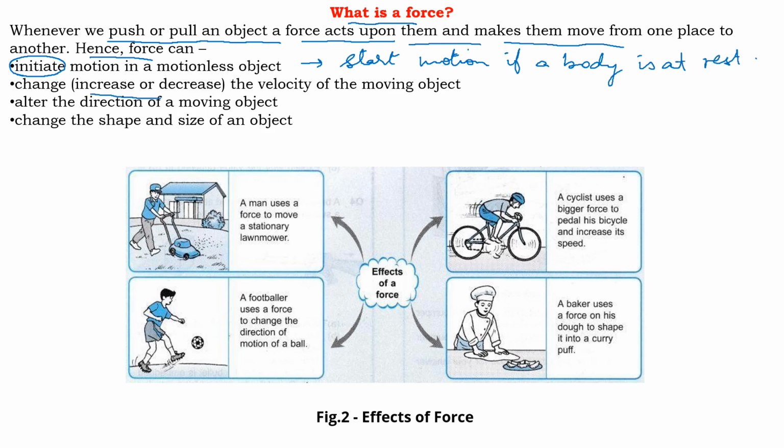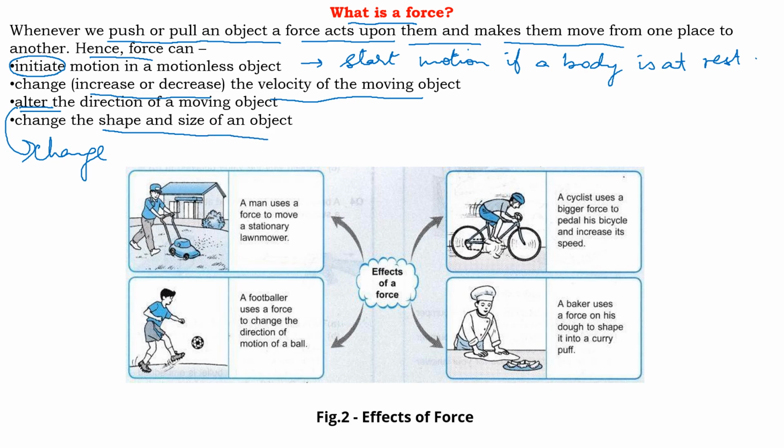Force can also change the velocity of a moving object; the change can be either an increase or decrease in velocity. With more force, you can change the velocity of the object. It can alter the direction of a moving object. Alter again means change. And it can change the shape and size of an object.